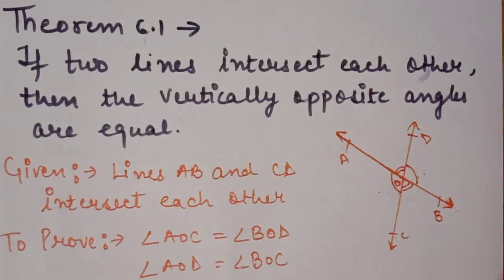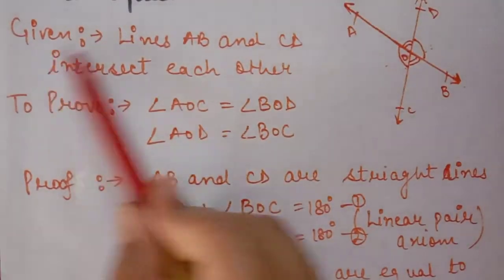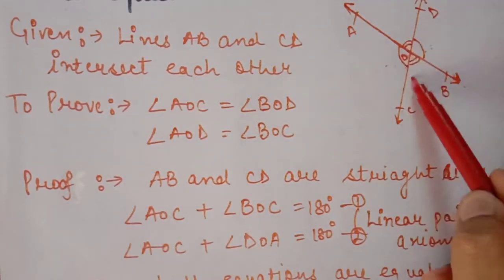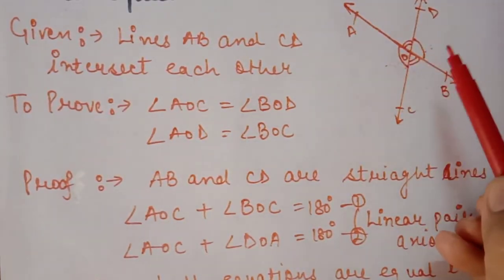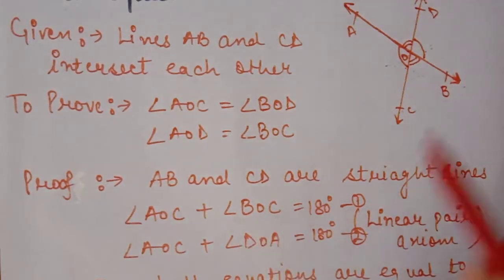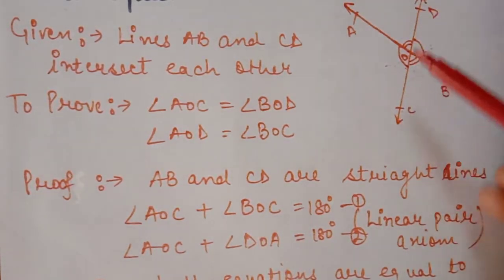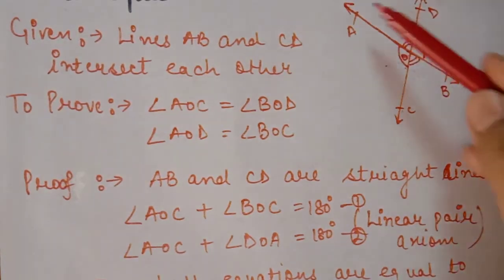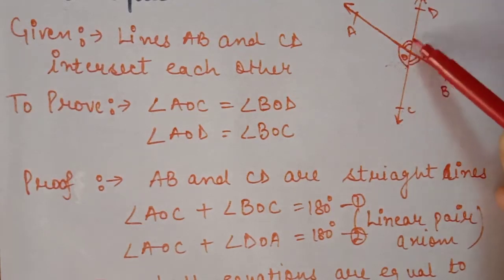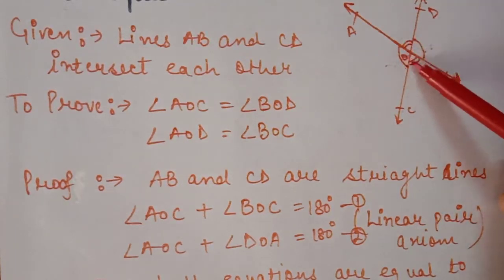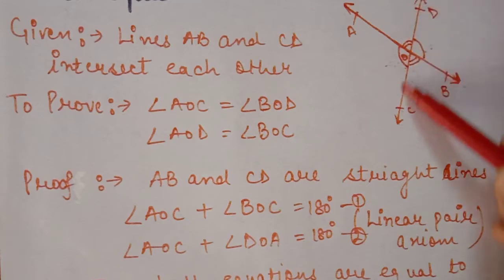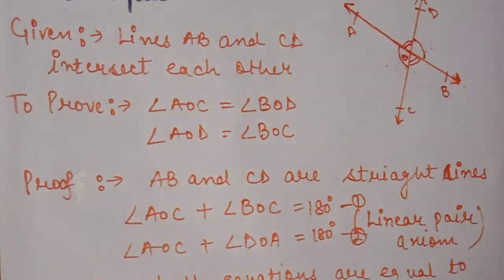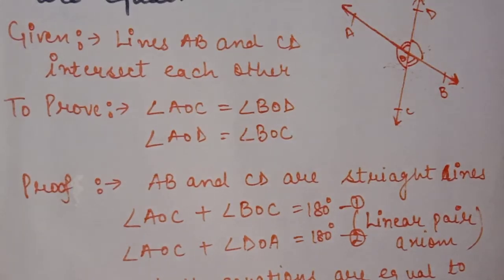If you remember the proof, I follow a method: if it is a straight line, then the sum of these two angles is 180 degrees because of the linear pair. Similarly, if CD is a straight line, then the sum of these two angles is 180 degrees. If AB is a straight line, then the sum of these two angles is 180 degrees.